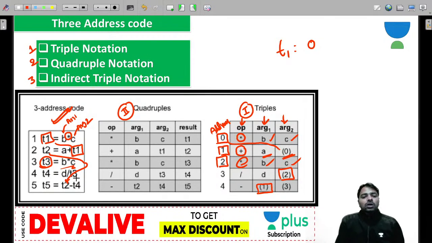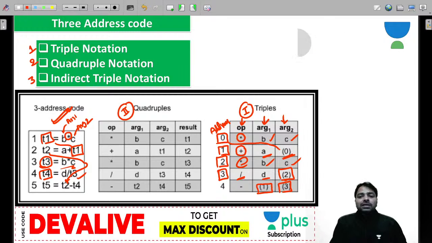And then you want to divide D by T3. T3 is nothing but address 2, so division D address 2. The result we need to store in T4, but we don't compute it. We directly store the instruction. Whenever you want T4, we go and calculate. So that is an additional job for you. I hope you understood.